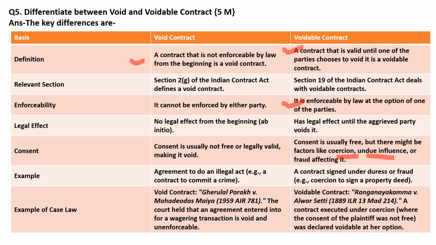Example of case law, Gherulal Parekh versus Mahadeodas Maiya. The court held that an agreement entered into for a wagering transaction is void and unenforceable. In voidable contract, Ranganayakamma versus Alwar Setti, the court held that a contract executed under coercion where the consent of the plaintiff was not free was declared voidable at her option.